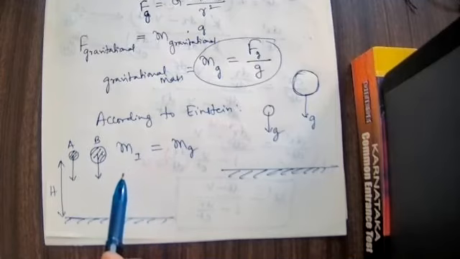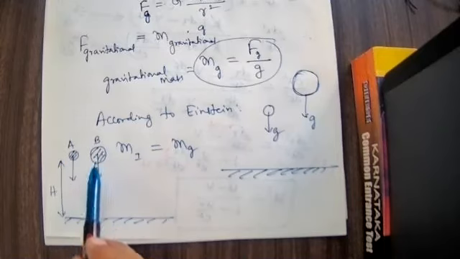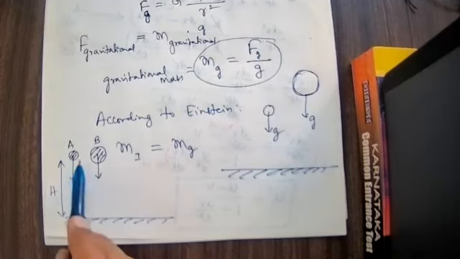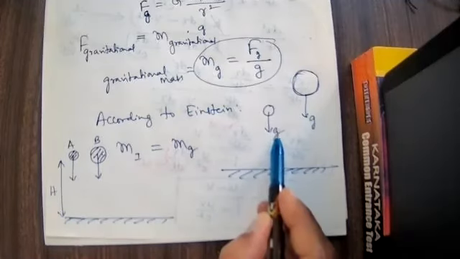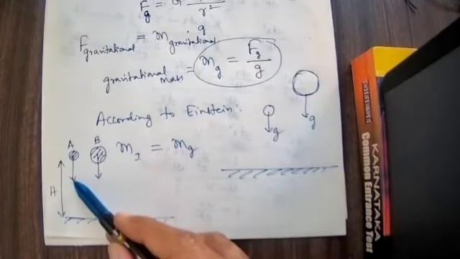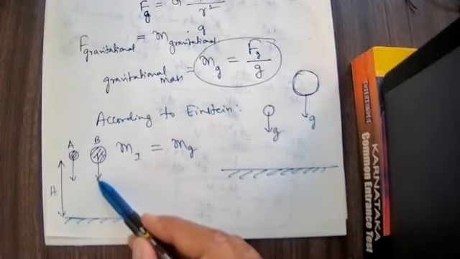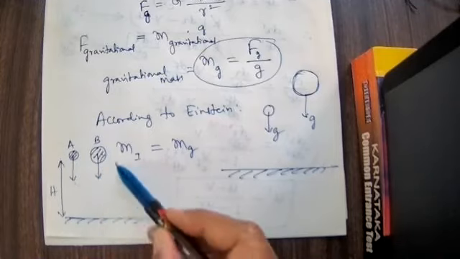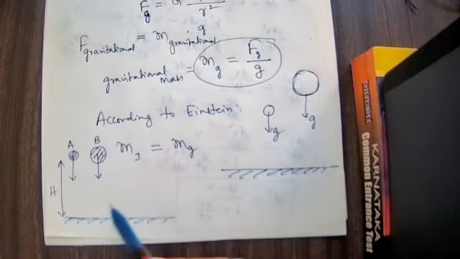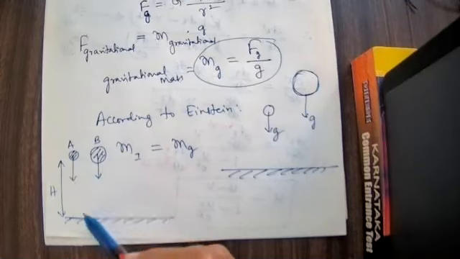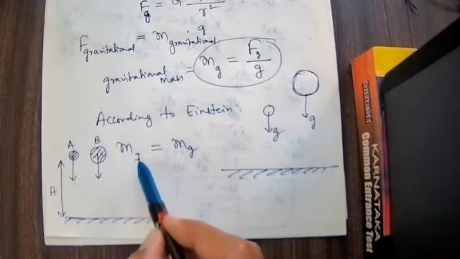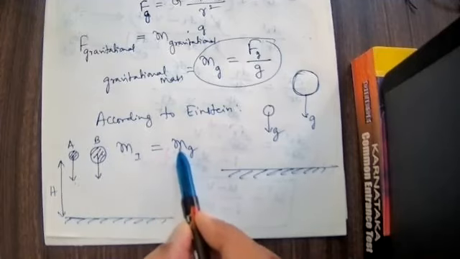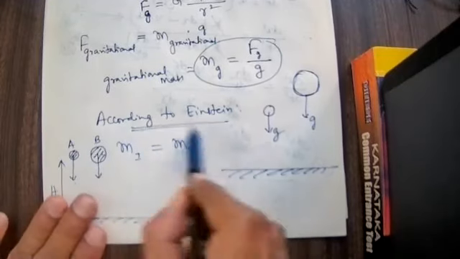Okay, the answer is both the bodies are going to reach the Earth simultaneously, because both of them are moving with the same acceleration due to gravity. Of course, we are neglecting the air resistance. If a vacuum is created, then both the bodies reach the Earth simultaneously. That is, inertial mass is equal to gravitational mass. That is the meaning of Einstein's concept.